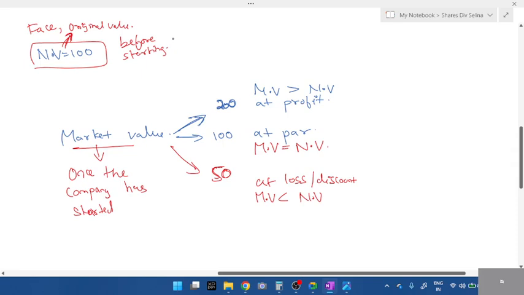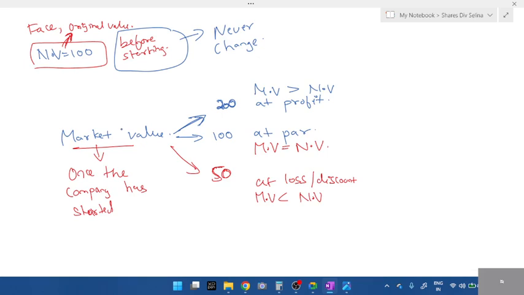The nominal value before starting a company, students, if 100 rupees is one share, this value will never change. It is fixed. Market value will keep on fluctuating according to the company's performance.